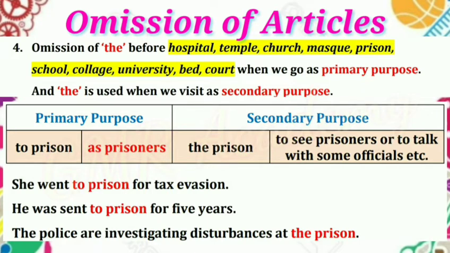He was sent to prison for 5 years. He also did something wrong, a crime. So he was sent to prison, not sent to the prison. Sent to prison. Why? Because it is the primary purpose.